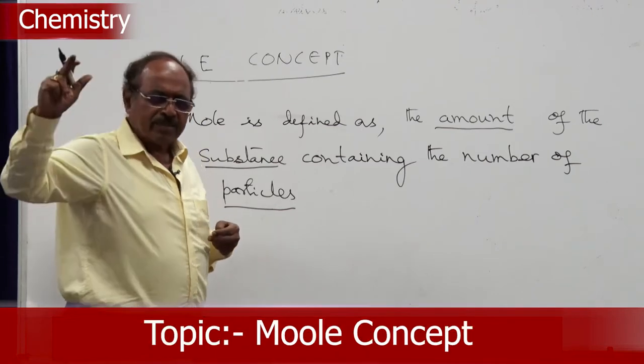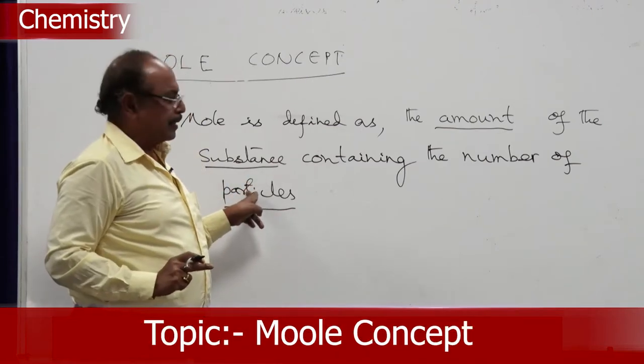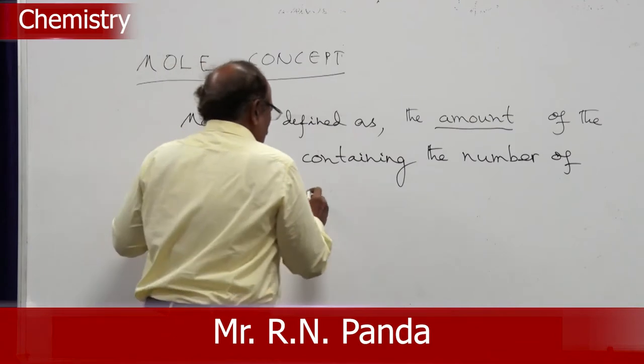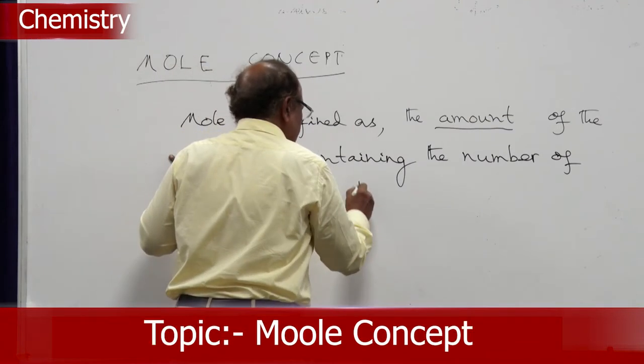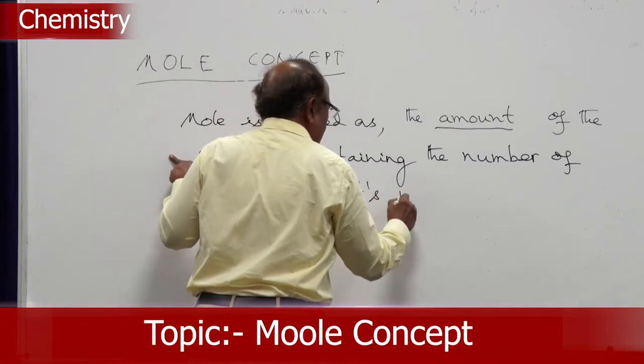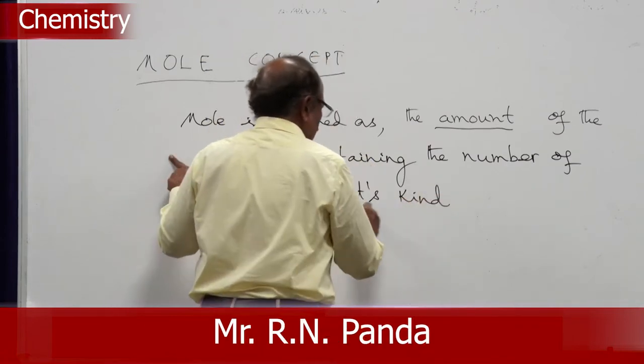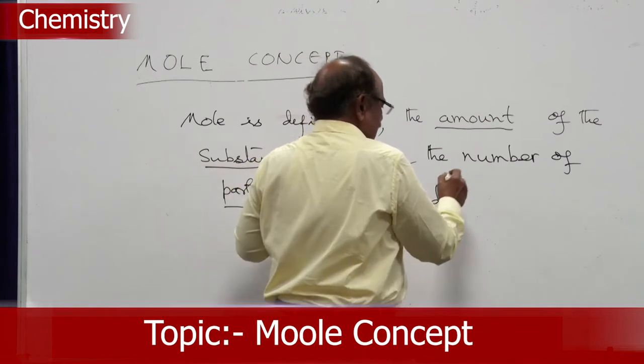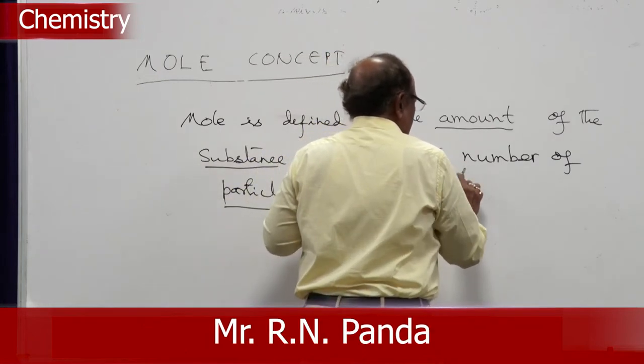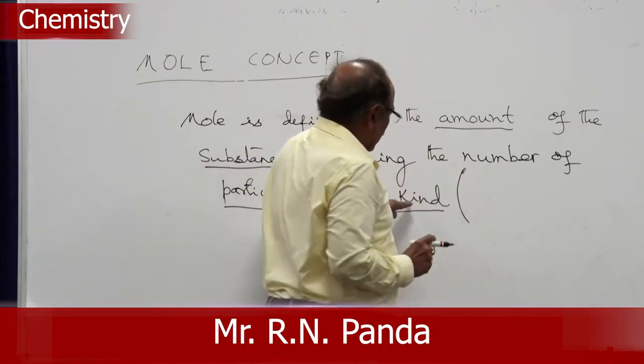We want to express everything, so you are using the word particle, number of particles of its kind. I am using the words of its kind. What is of its kind?